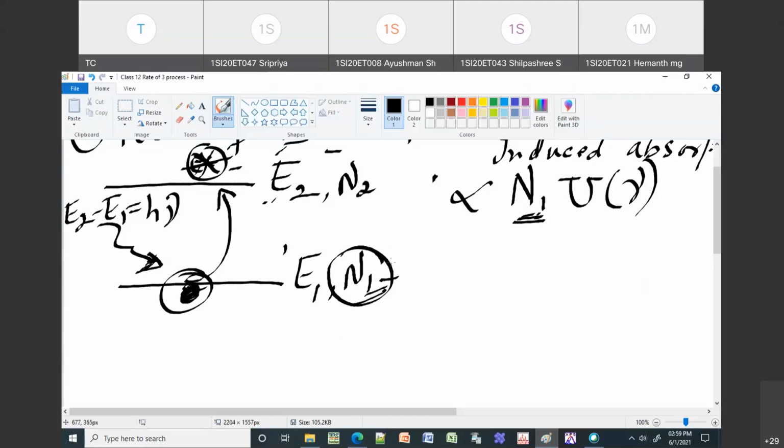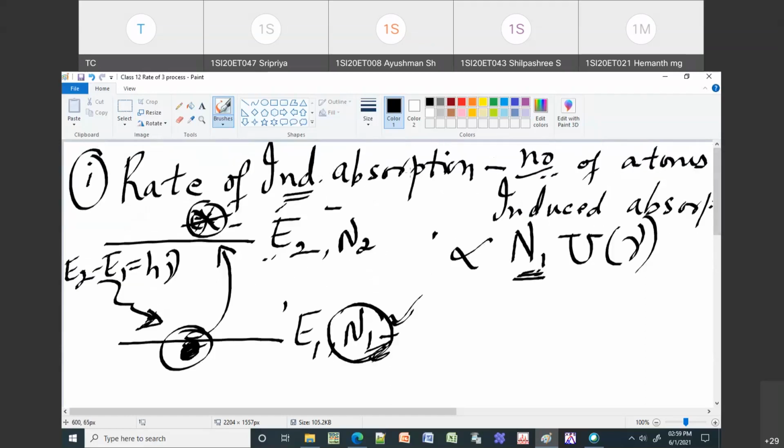So if I have more number of atoms in the ground state, then I can have more induced absorption. So that is the meaning of rate of induced absorption. It is directly proportional to the number of atoms which are present in ground state. Okay. Then what is the second term?